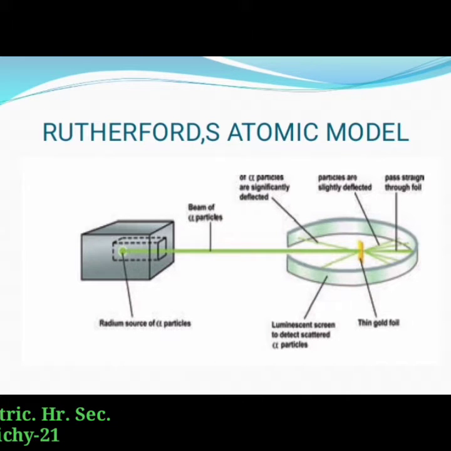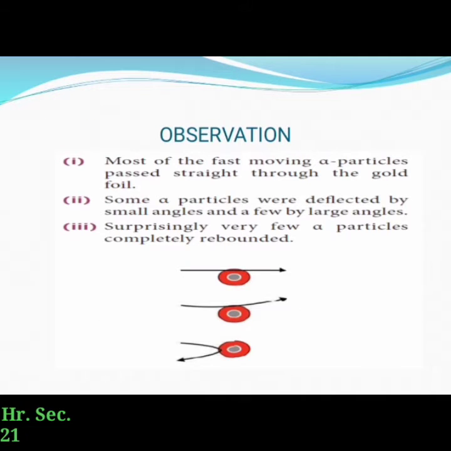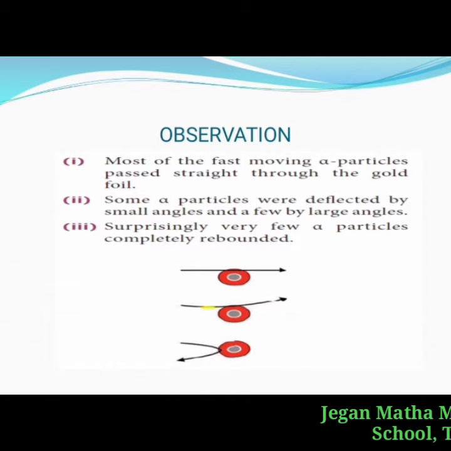So from this experiment, he observed that most of the alpha particles passed straight through the foil. Then some alpha particles were slightly deflected from their straight path. See the picture.